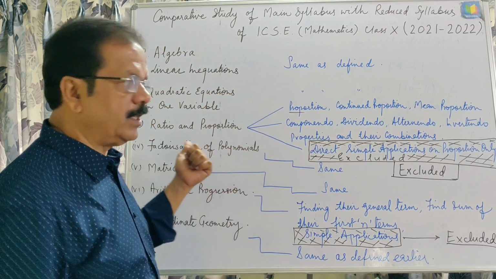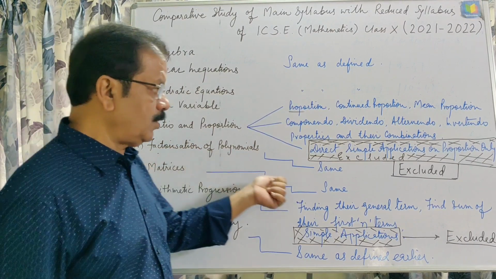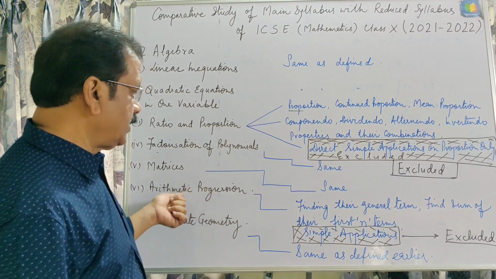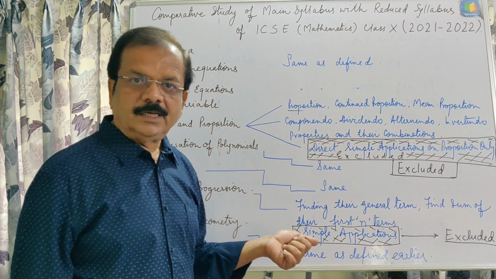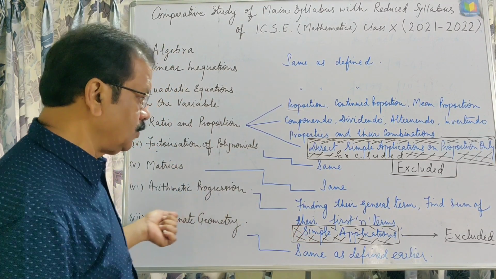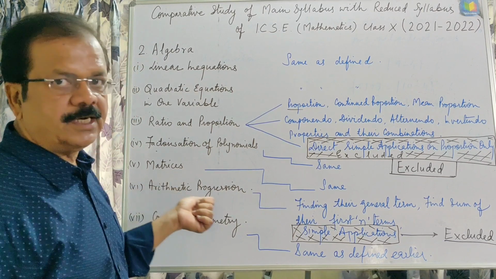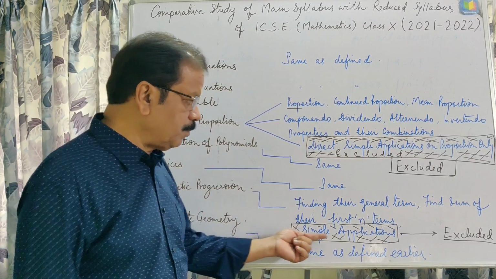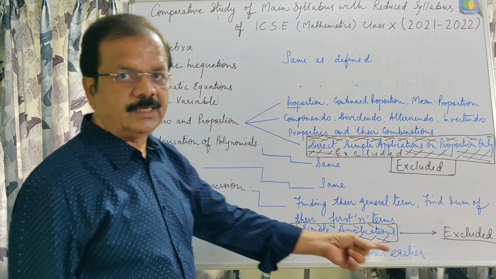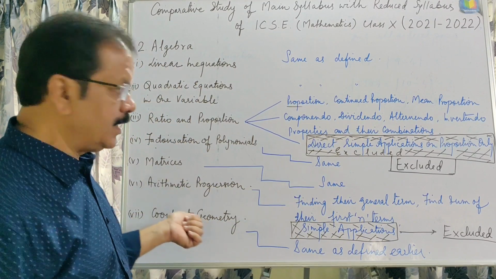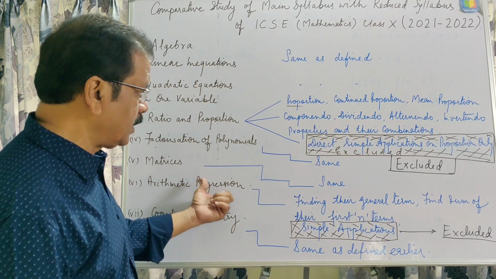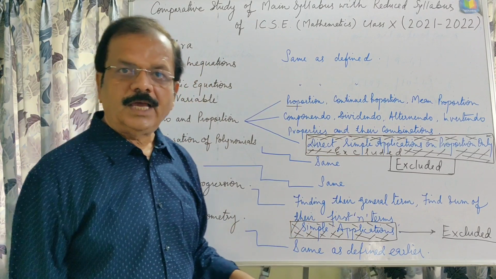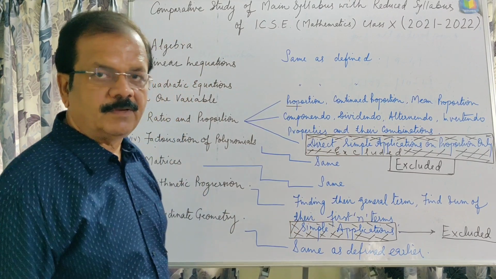Now the fourth chapter, factorization of polynomials, is also the same as earlier. This was defined in the beginning of the session. Matrices are also the same, no change. Arithmetic progression: it was expected that geometric progression will not be there this year also, because last year also they excluded geometric progression with the reduction of the syllabus, and this year it is also reduced, and simple applications is also excluded. Now this year the students will get questions from arithmetic progression related to the general term and summation of the first n terms only, and simple questions will be asked.